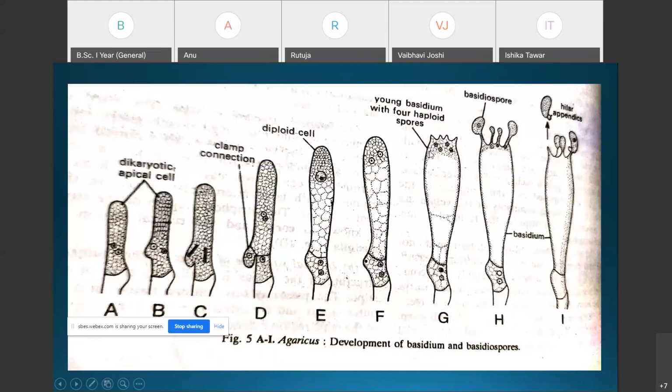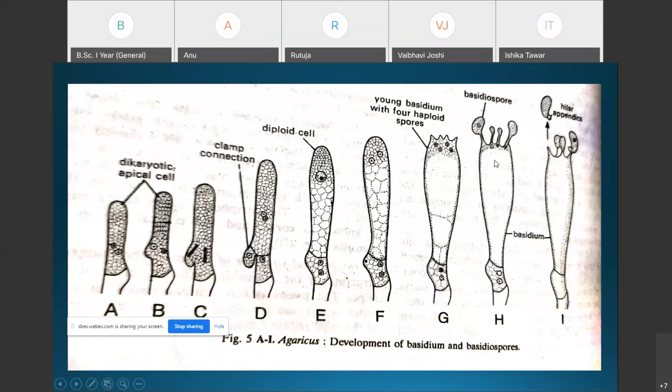Each sterigma swells further and develops into a basidiospore. Thus, four monokaryotic haploid basidiospores are formed on the young basidium.